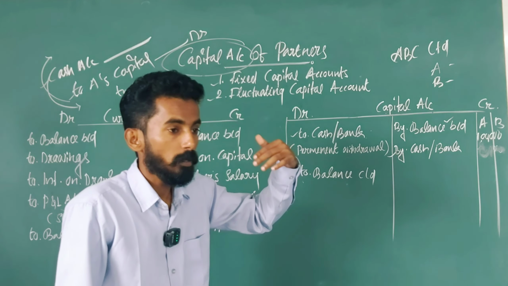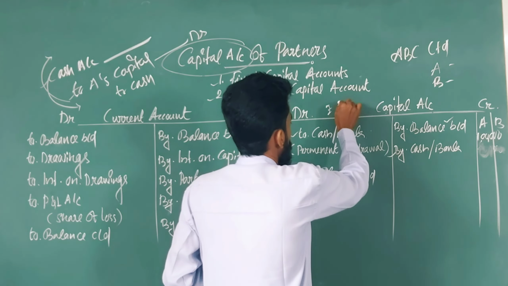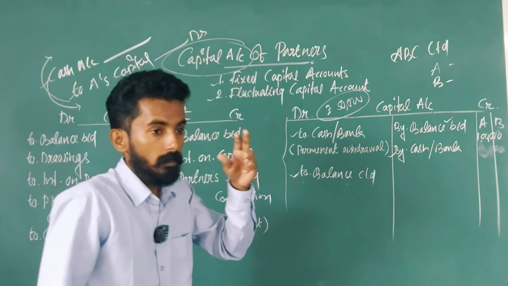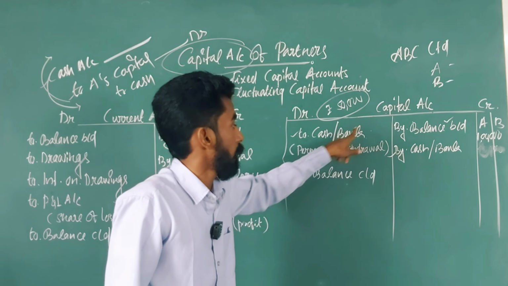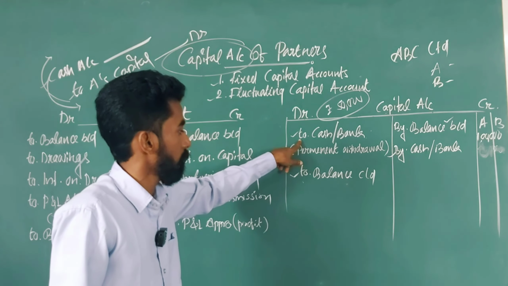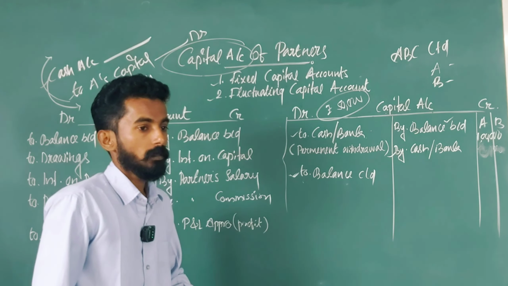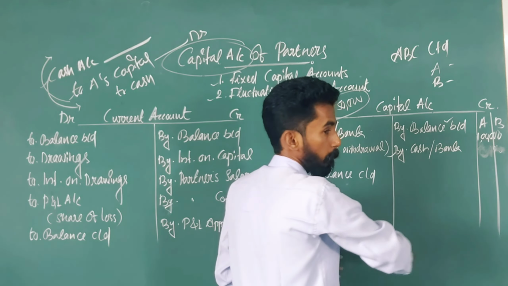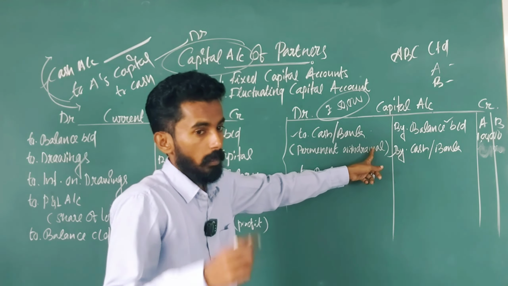If a partner withdraws an amount like rupees 50,000 permanently from the business, we post that withdrawal on the debit side of the capital account. Last one is balance carried on. Is it clear? This is the format of the capital account under fixed capital.